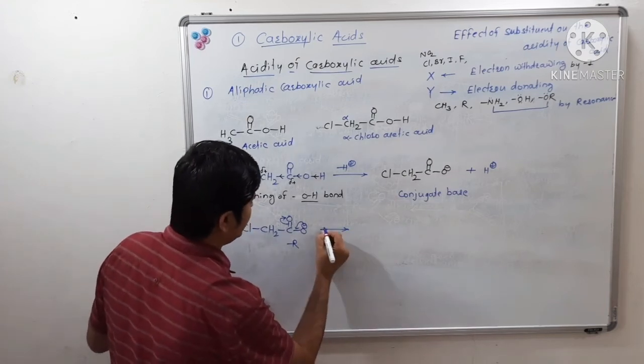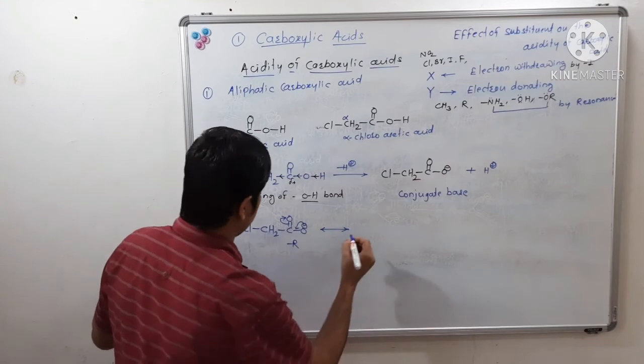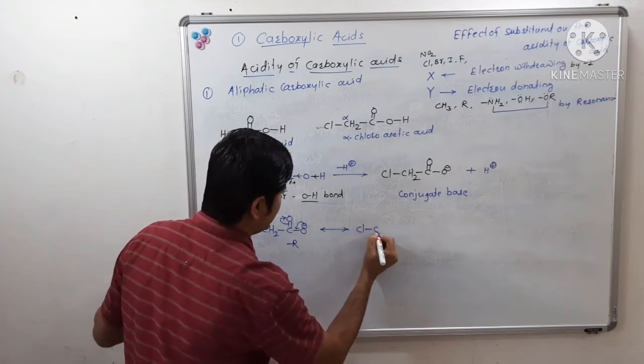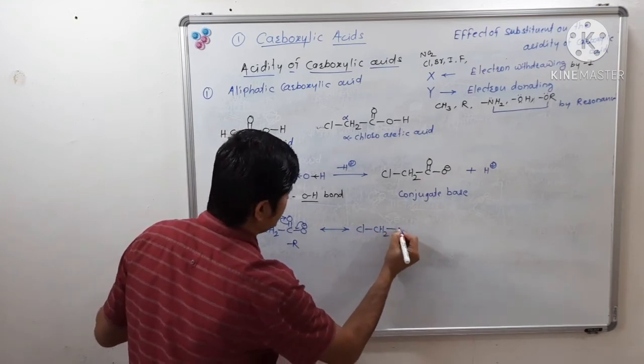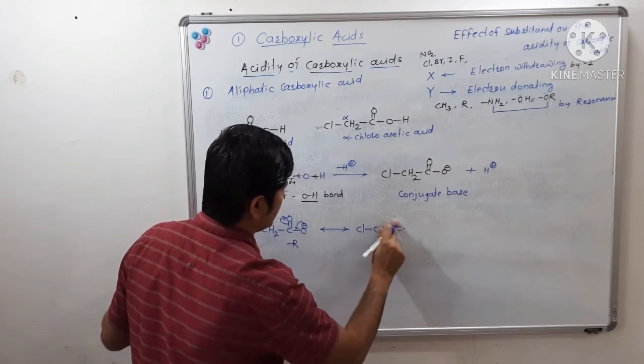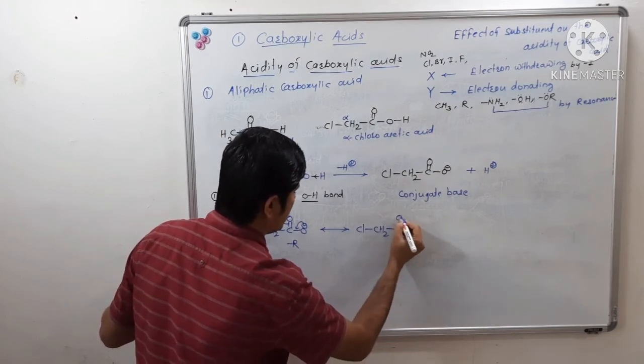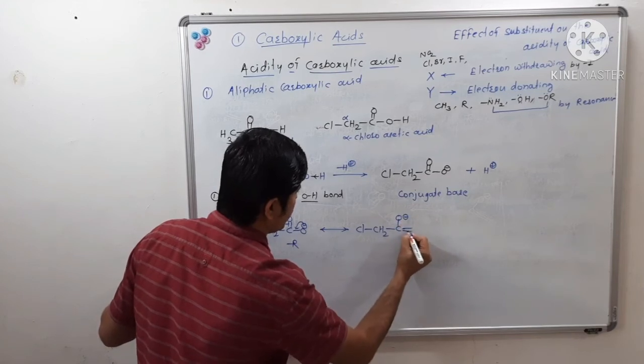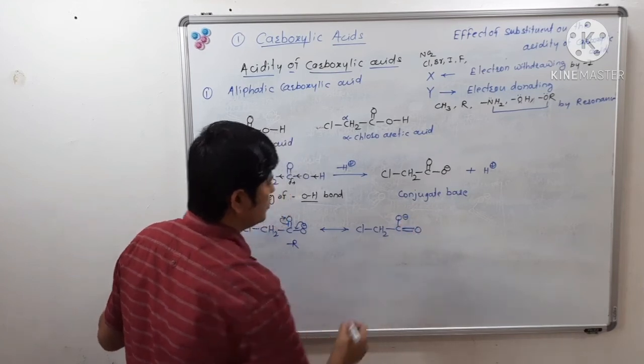So what will you write? You will write the next resonating structure like this: Cl, CH2, COO. So we get this resonating structure.